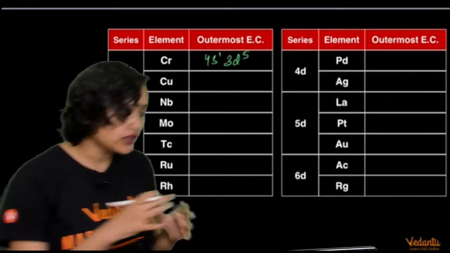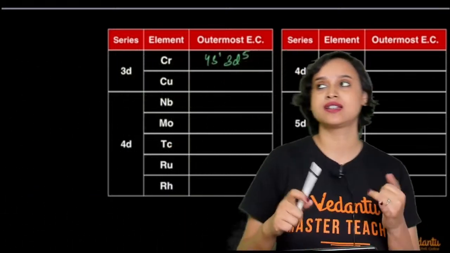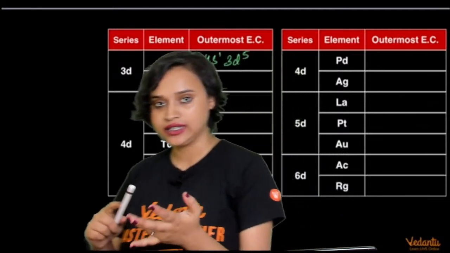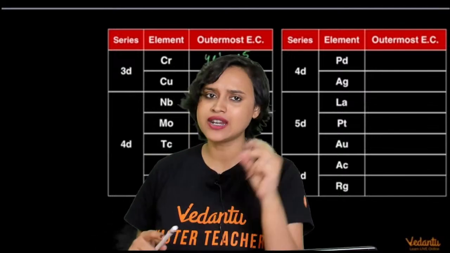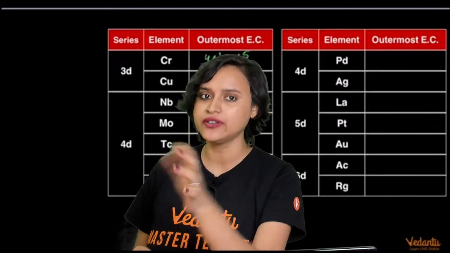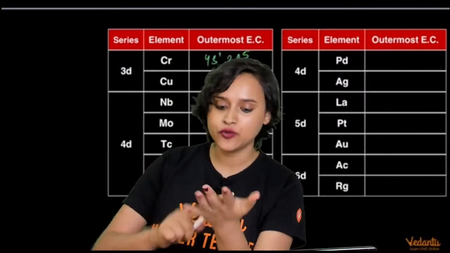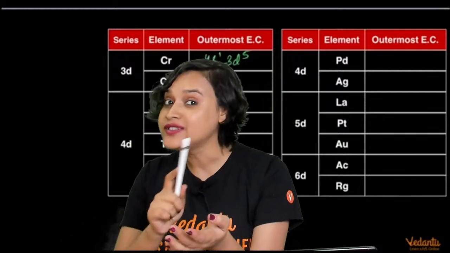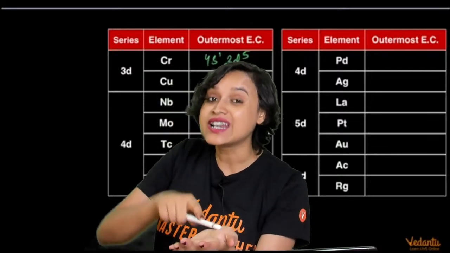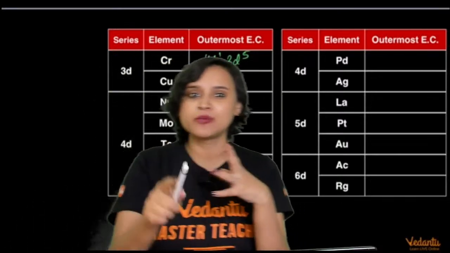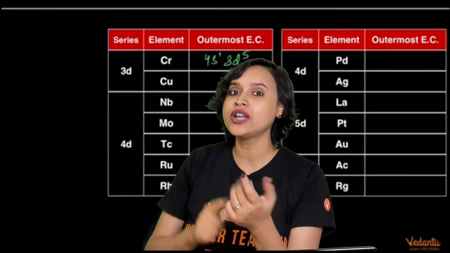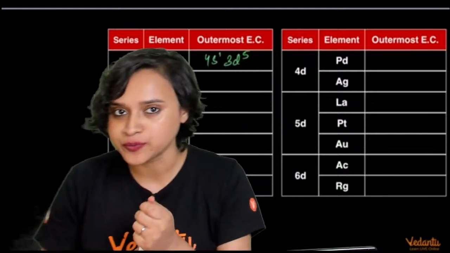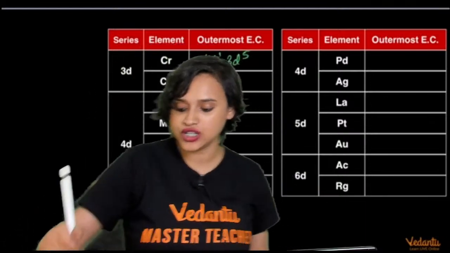Otherwise, all the elements in the 3d series, that is scandium, titanium, vanadium, manganese, iron, cobalt, nickel, zinc, have 4s2 with 3d1, 3d2, 3d3, and so on. 4s2 3d5 is for manganese. You do not have 4s2 3d4. You have 4s1 3d5, which is your chromium.